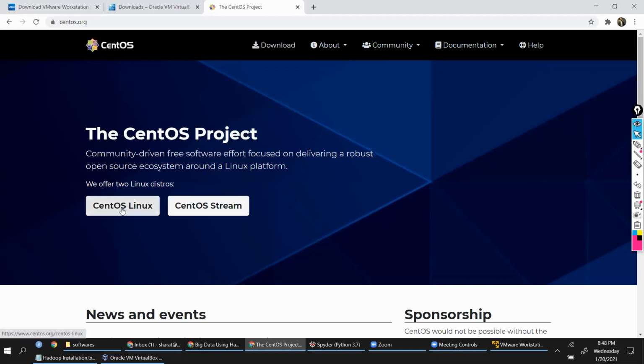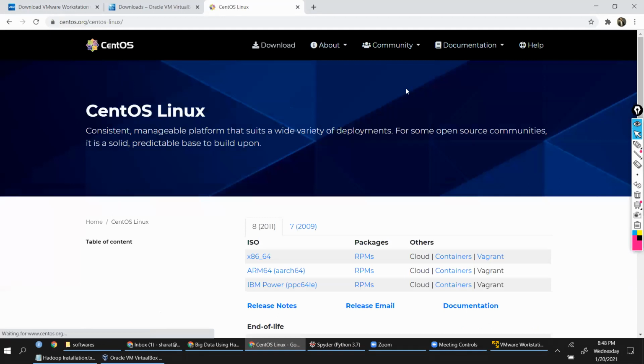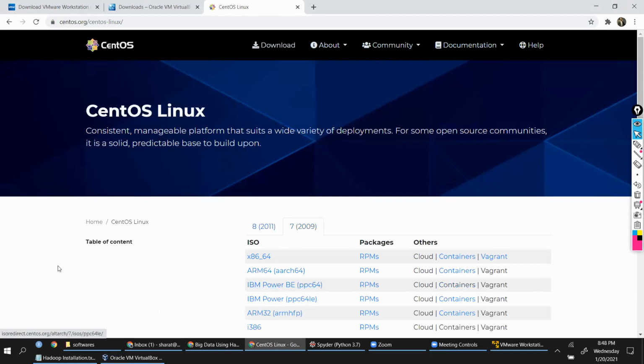And here you see CentOS Linux, you click on that. And we have CentOS 7, CentOS 8. I always get scared with the latest versions which are available in the market, especially if they are open source, because a lot of bugs will be there. So I'm going with the old version 7. The latest version 8 is there.